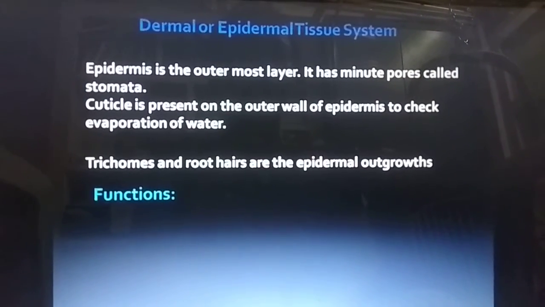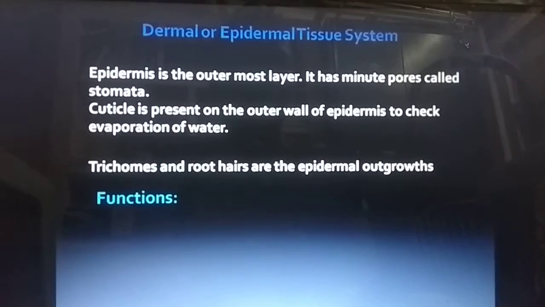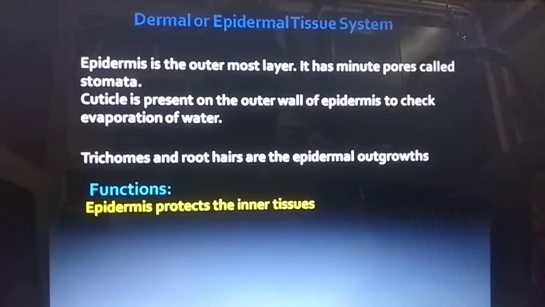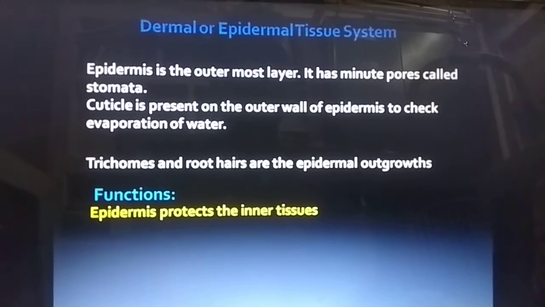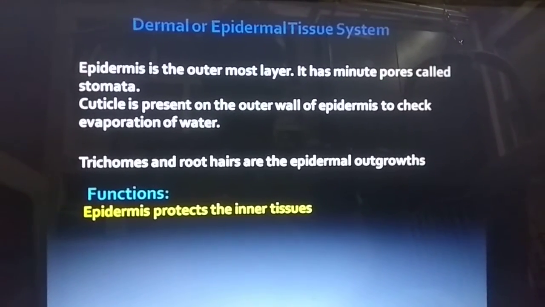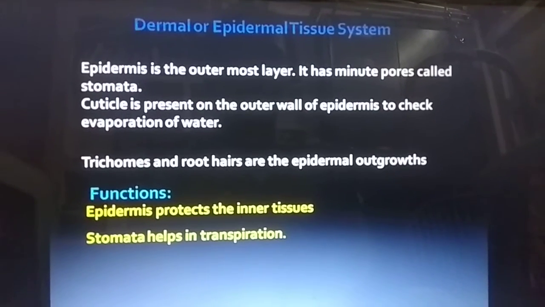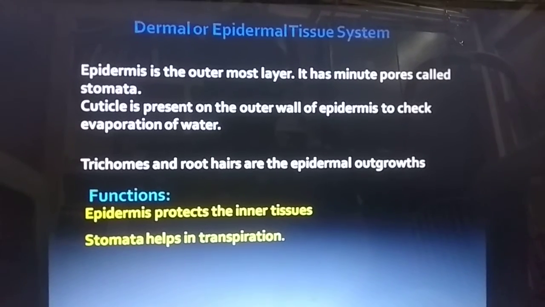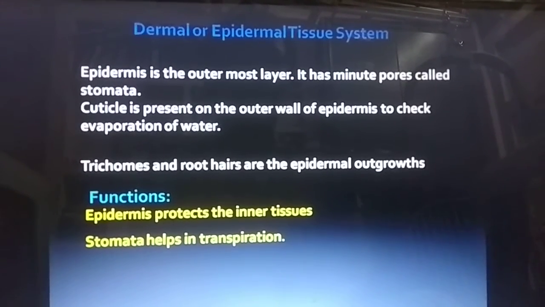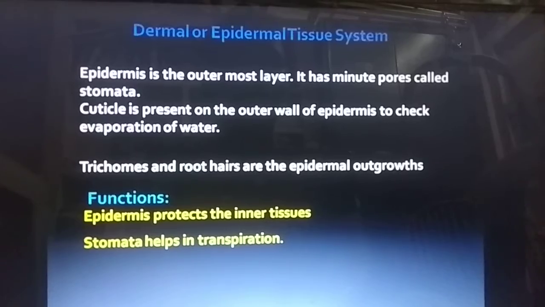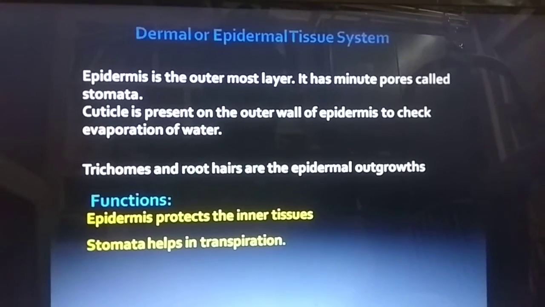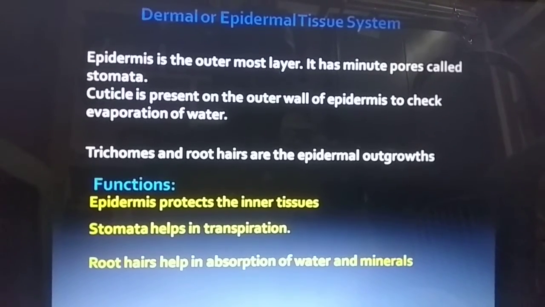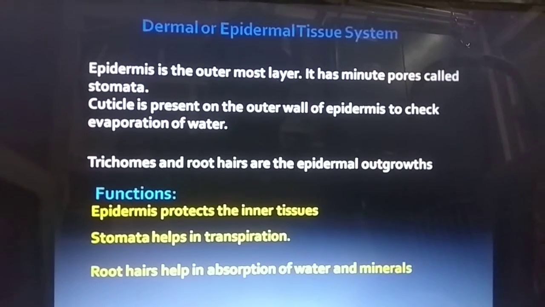The functions of dermal or epidermal tissue system. First one, epidermis protects the inner tissues because epidermis is the outermost layer. It protects the tissues inside. Stomata help in transpiration. Excess water sent out through the aerial part of the plant is called transpiration. So stomata help in transpiration. Root hair helps in absorption of water and minerals.